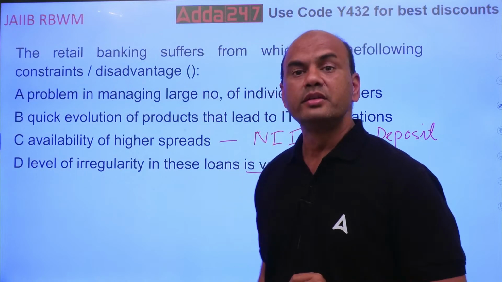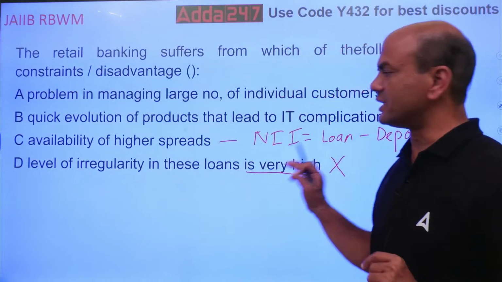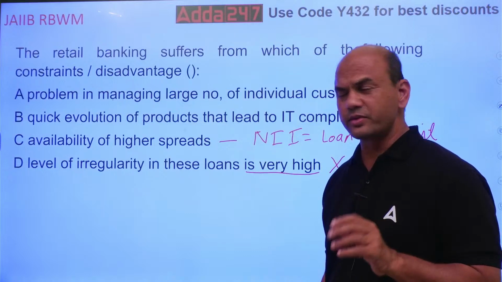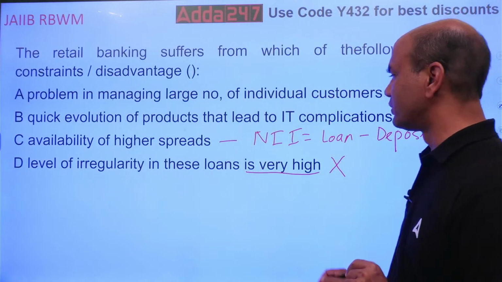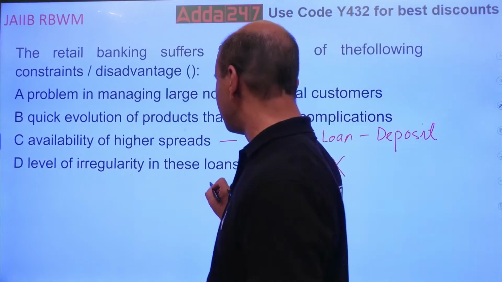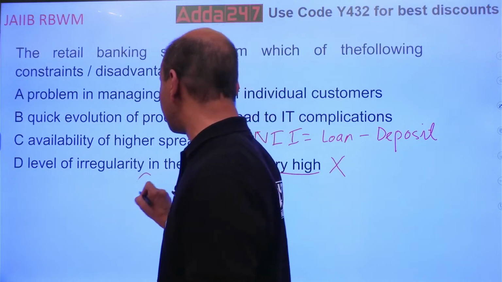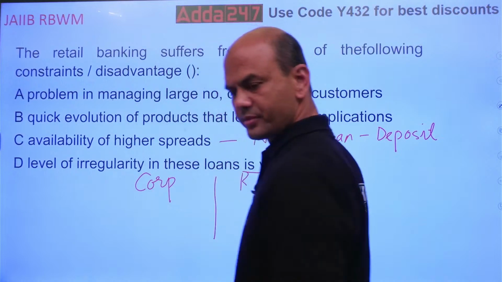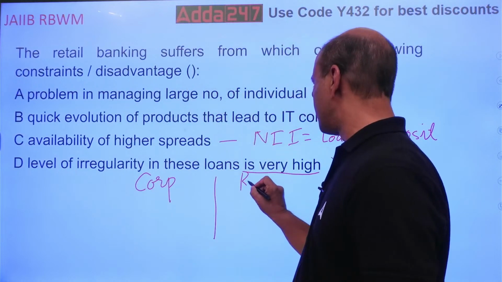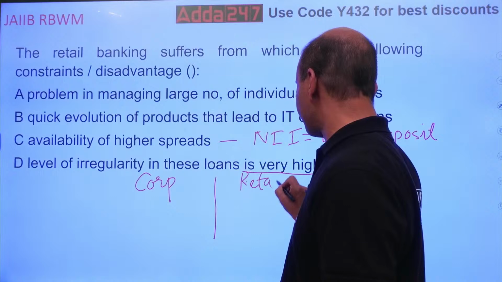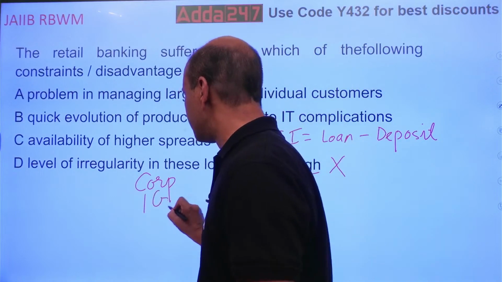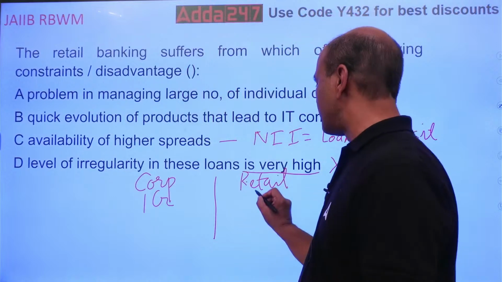Why? Why are the NPAs lesser in retail banking? There is a special reason for that. Let me show you over here. This is corporate banking, and this is retail. Are you able to see this? Suppose I have 1 crore rupees, 1 CR. Here also I have 1 CR.